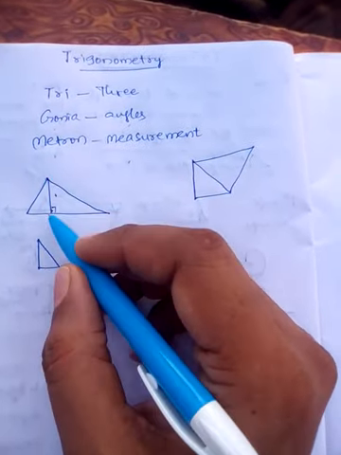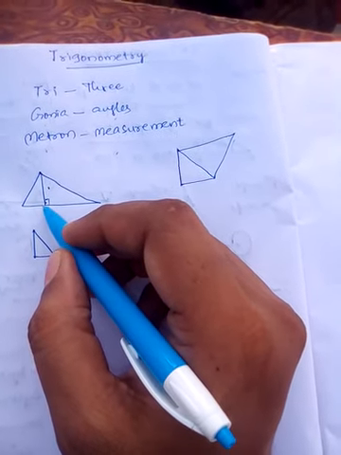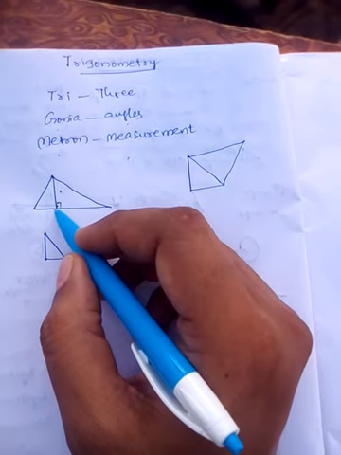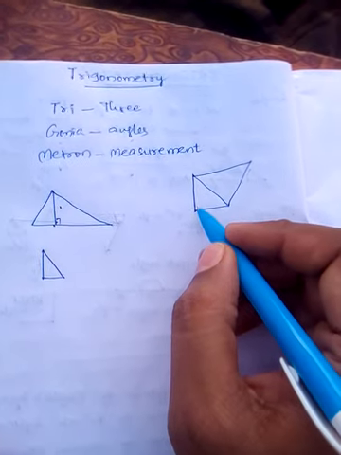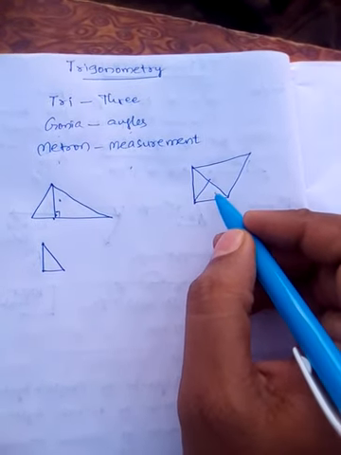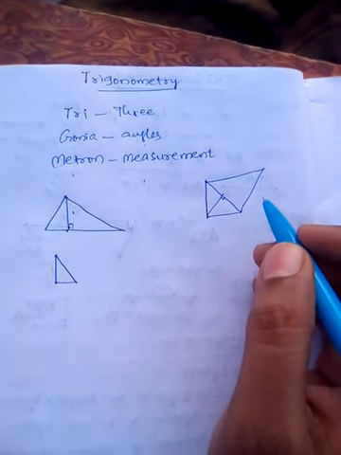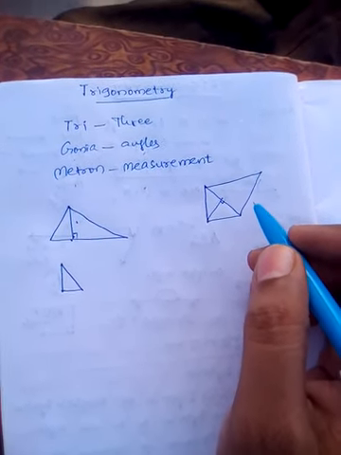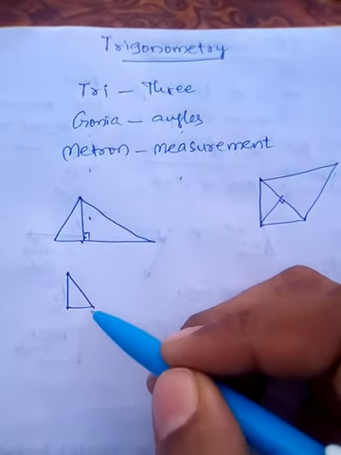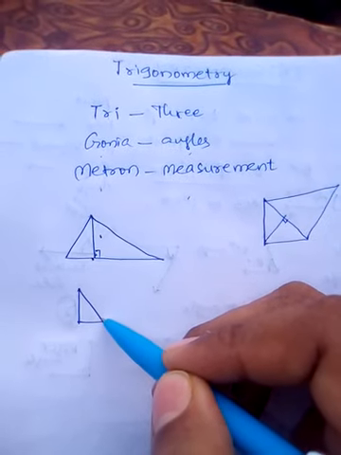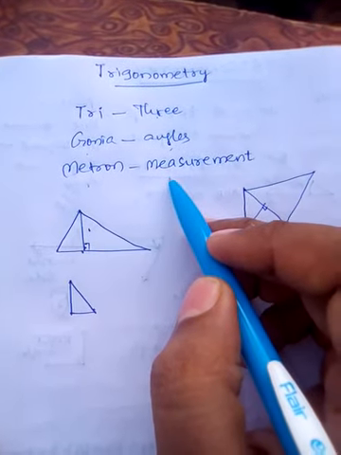We can draw the perpendiculars from a vertex, and we can turn the triangles into right angled triangles. Even in the quadrilateral we can turn it into right angled triangles by dropping the perpendiculars onto the diagonal. That is the reason the trigonometric concepts are defined in a right angled triangle only, and that is the reason we are calling it three angles measurement.